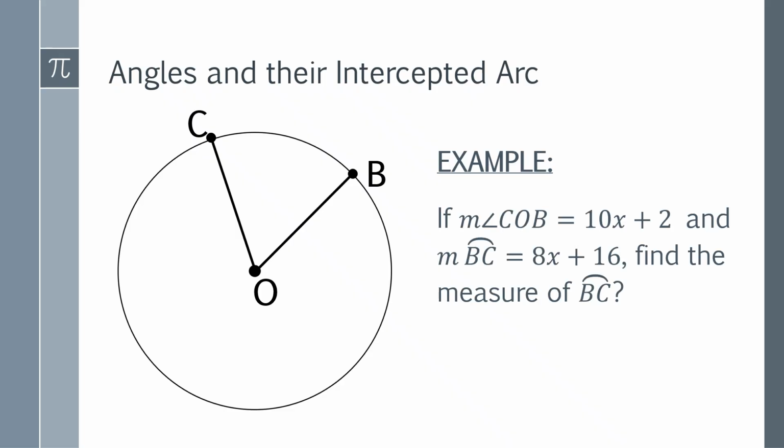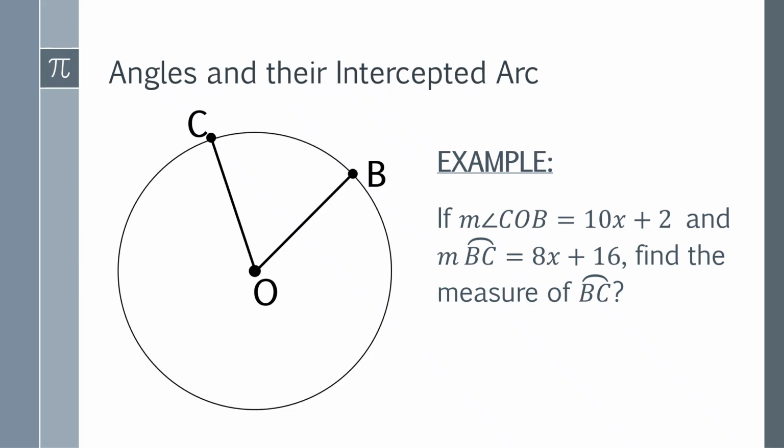What about this example? If the measure of angle COB is 10x plus 2 and the measure of arc BC is 8x plus 16, find the measure of arc BC. So you're finding the measure of arc BC. Pause this video to try on your own, and if you're done, please resume this video. Done already? Okay, let us have this one.